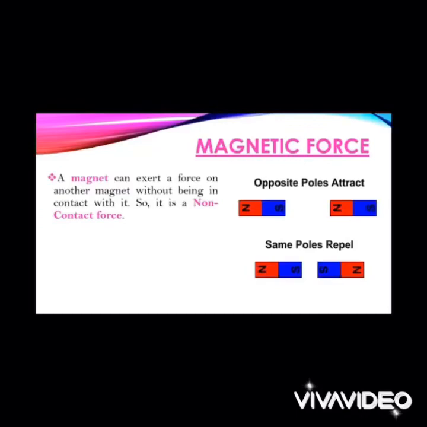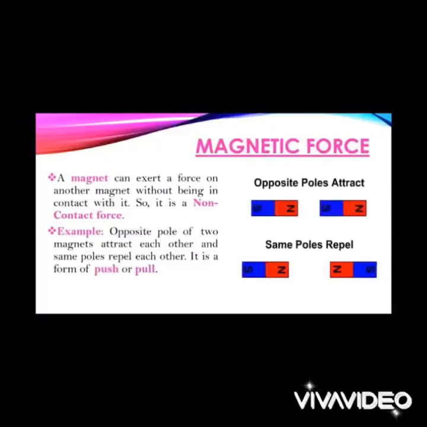You can see here there are two magnets. We have shown two magnets here, and the opposite poles are going to attract each other, whereas the like poles are going to repel each other. And further we will understand the concept, how they are attracting each other and when they will repel each other. So let's begin. Opposite poles are going to attract, whereas the same poles are going to repel, and it is a kind of a push or a pull.